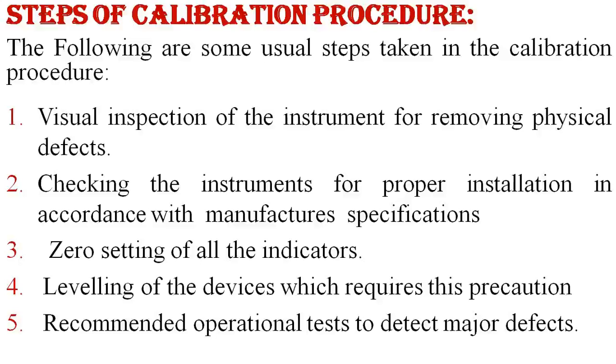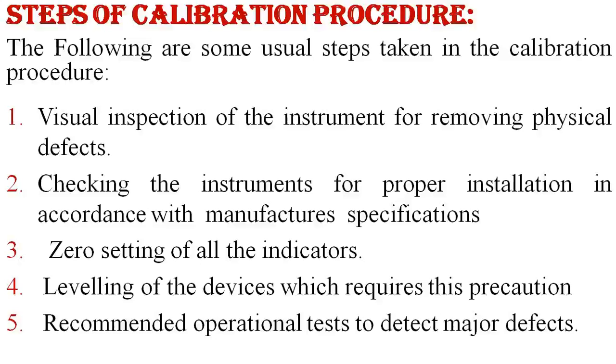First, check all the initial states of the instrument. Next is the zero setting of the indicator: set all the indicators to the initial level, or zero.